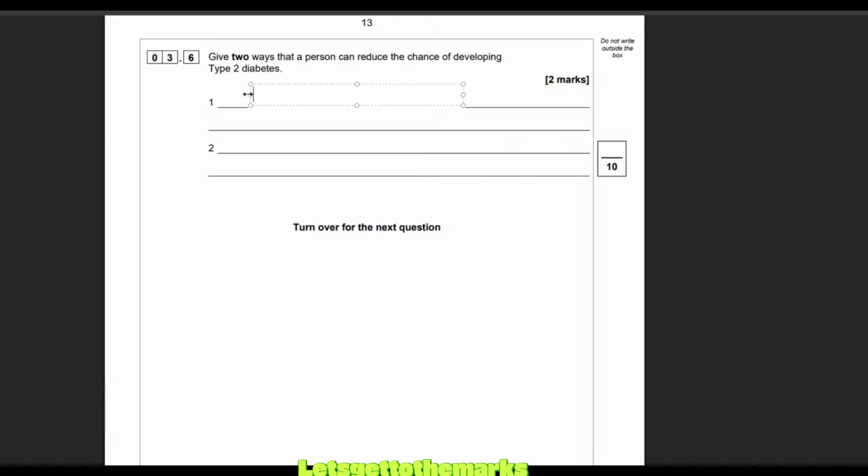So the thing you need to do is lower their sugar level. Can you think of how you could lower the amount of sugar in someone's blood? Of course, we could restrict carbohydrates.